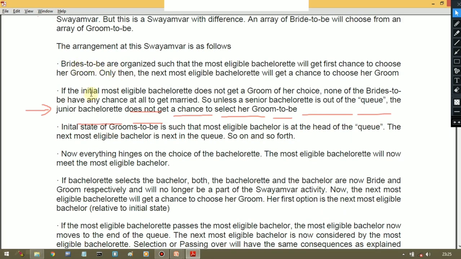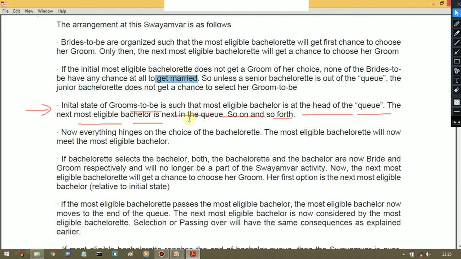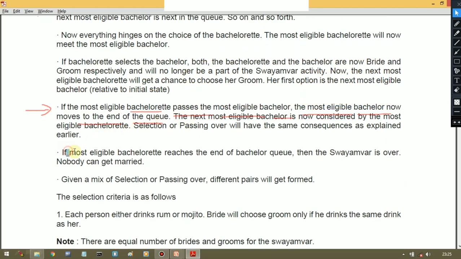Here it is saying, if the most eligible bachelorette does not get a groom of her choice, then none of the brides to be have any chance at all to get married. That is what that point is saying. If any bachelorette reaches the end of the queue, that is, she didn't get a groom of her choice, that means the swamper is over and nobody can get married.